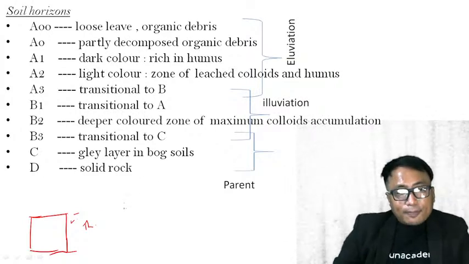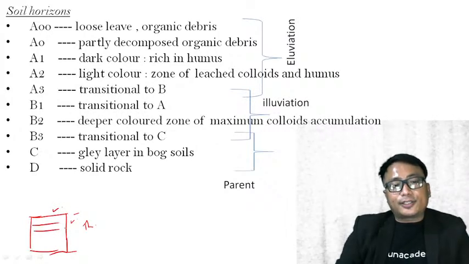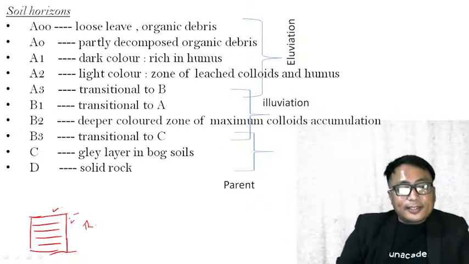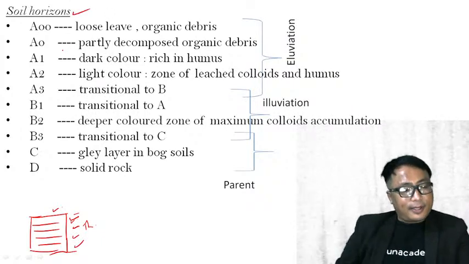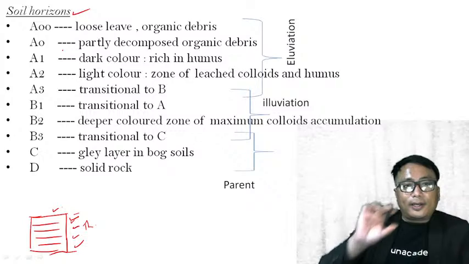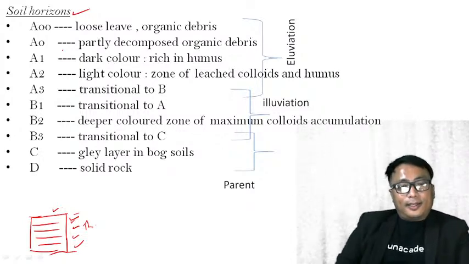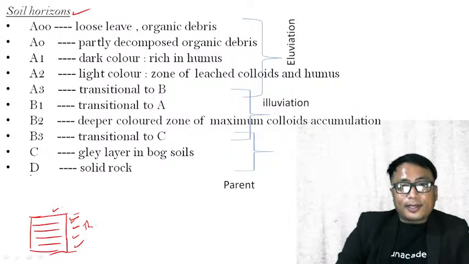This particular soil profile has different layers, and these layers are known as soil horizons, different horizons of the soil. Let us see one by one. This particular column represents different horizons.